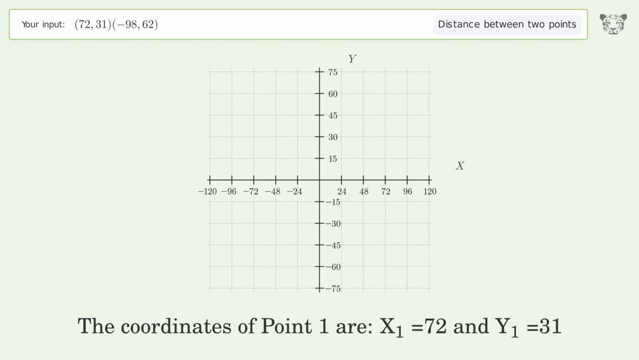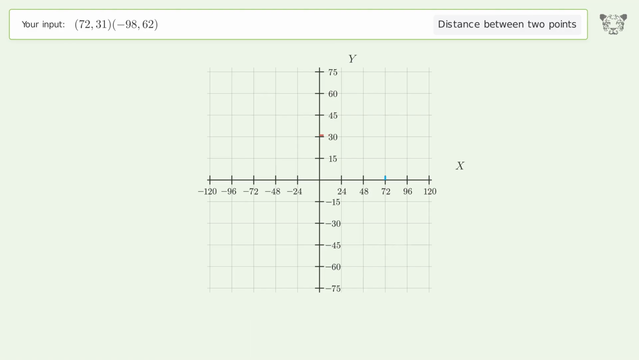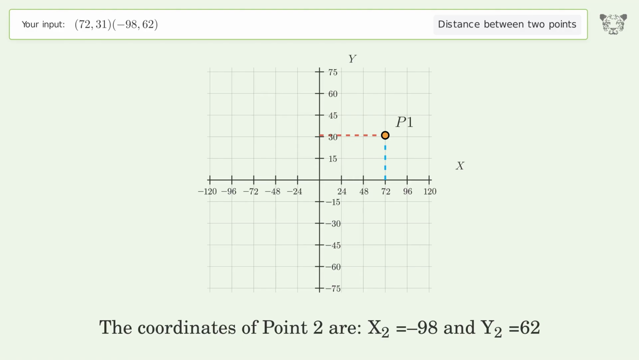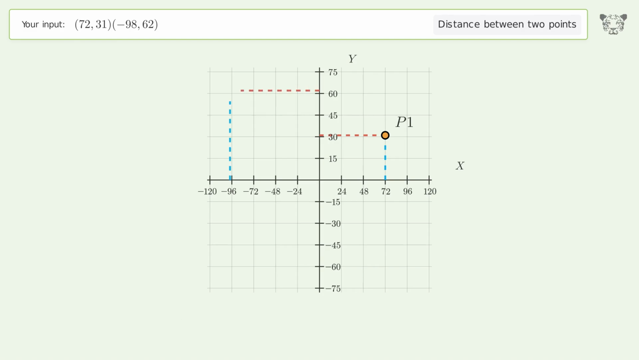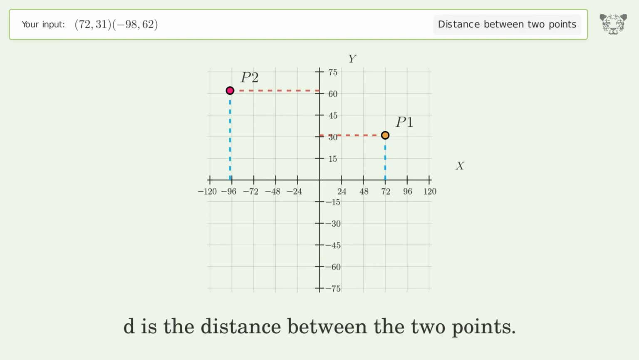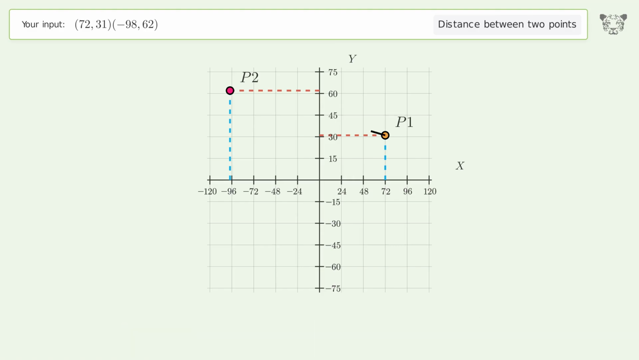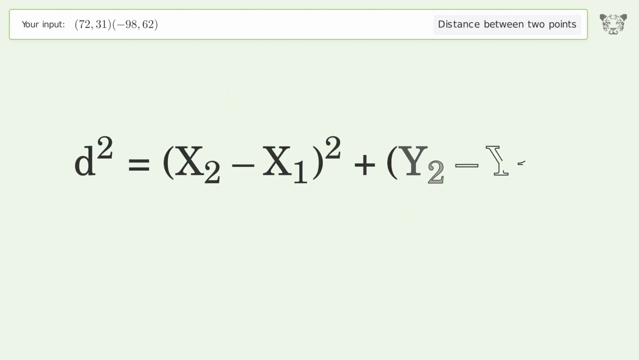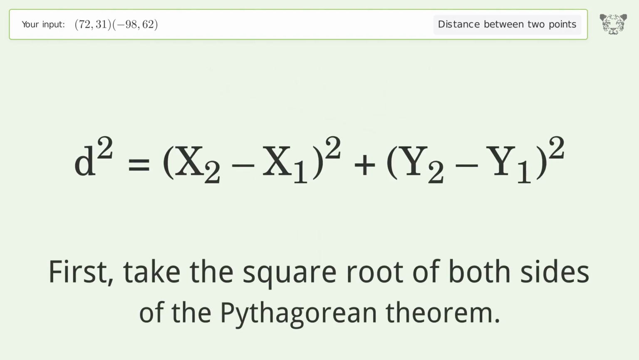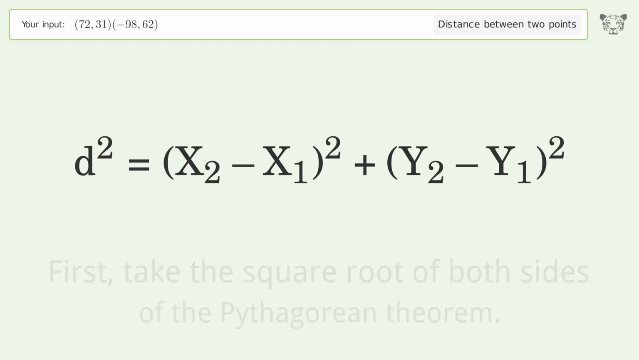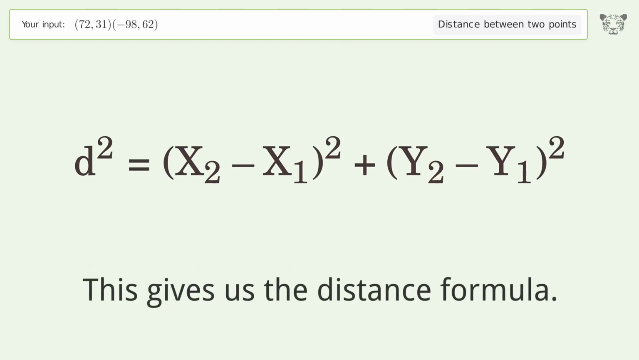The coordinates of point 1 are x1 equals 72 and y1 equals 31. The coordinates of point 2 are x2 equals negative 98 and y2 equals 62. D is the distance between the 2 points. First, take the square root of both sides of the Pythagorean theorem. This gives us the distance formula.